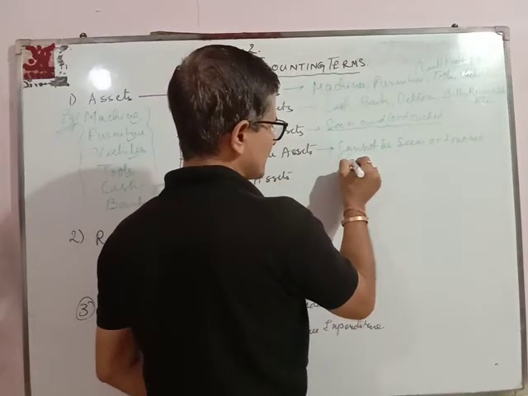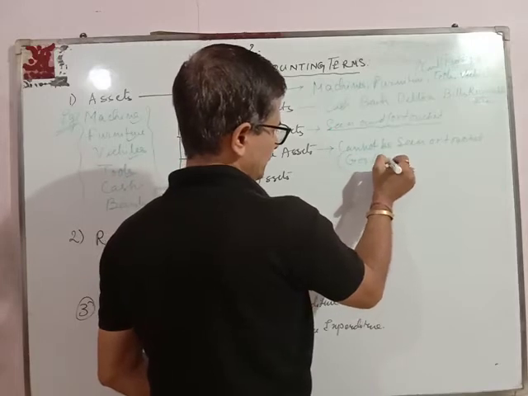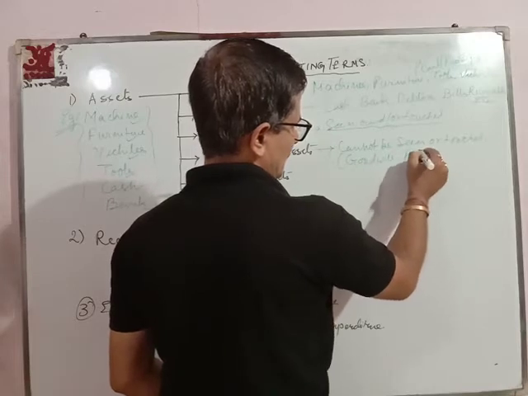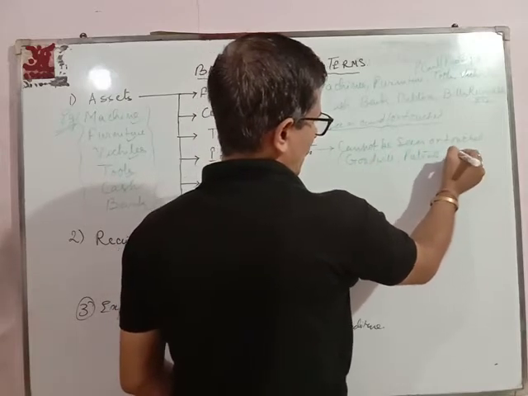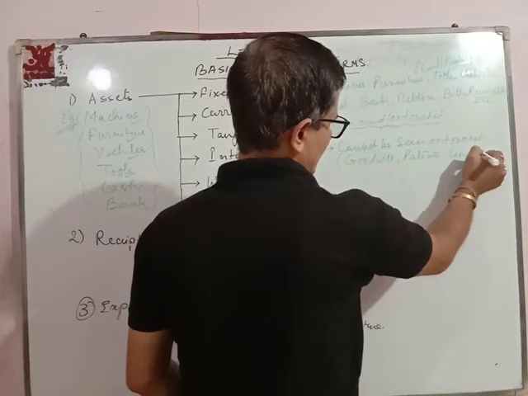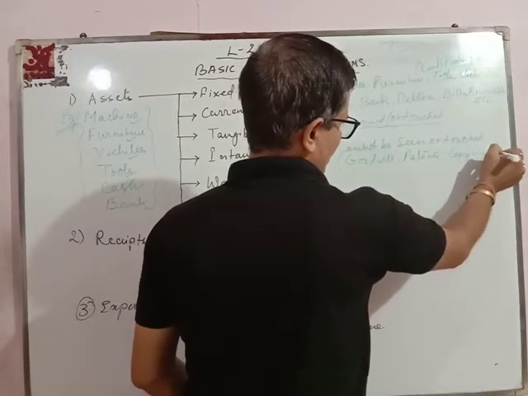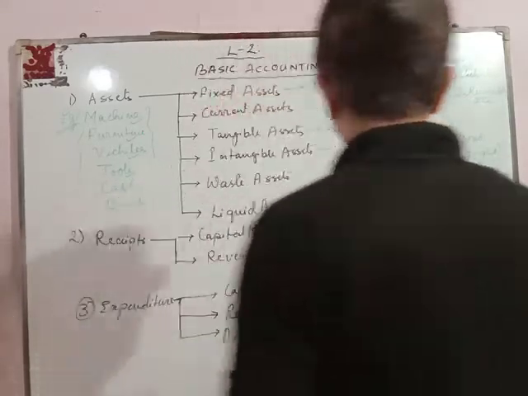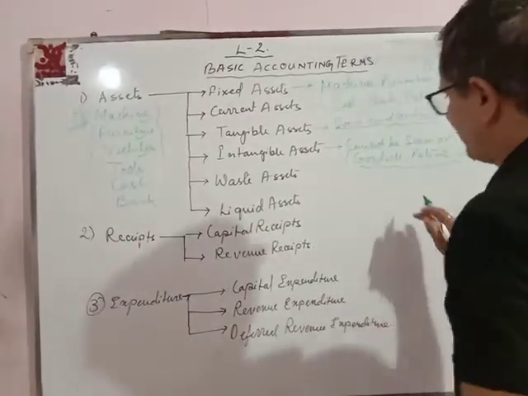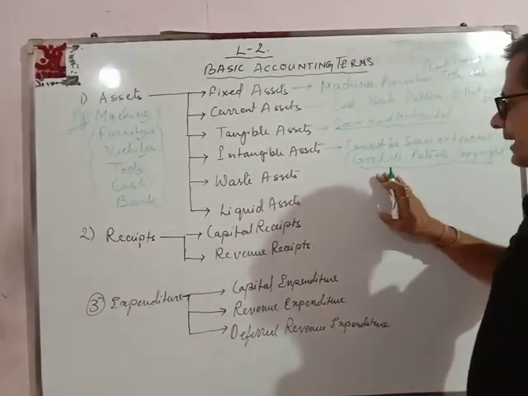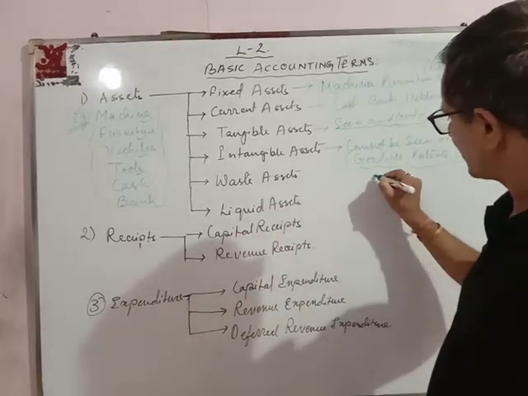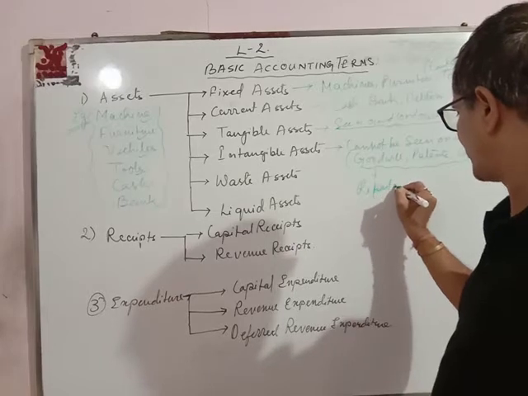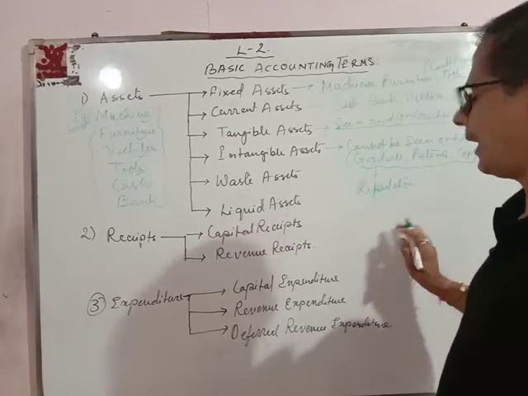Now intangible assets are goodwill, patents, copyright. These are the things which are intangible assets. Now, what is goodwill? Goodwill is nothing but the reputation of the organization.